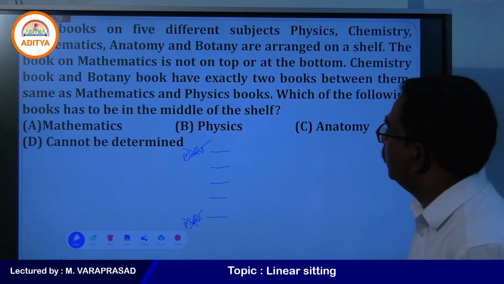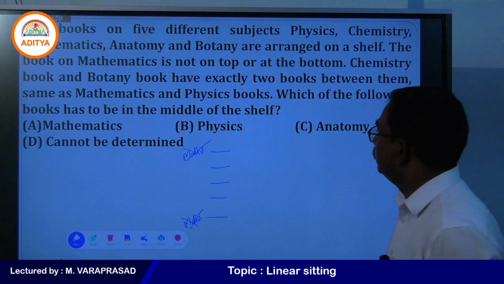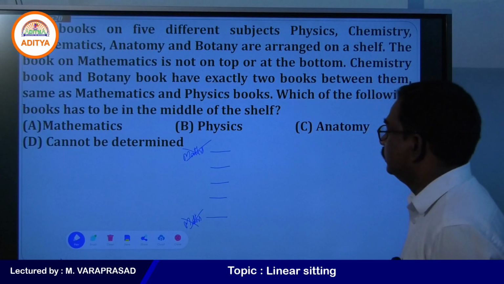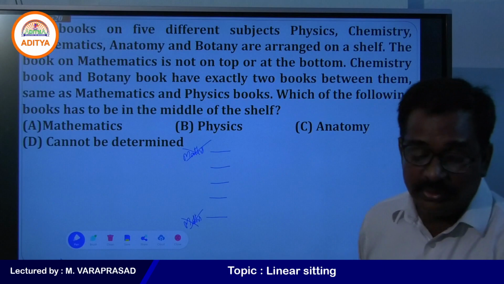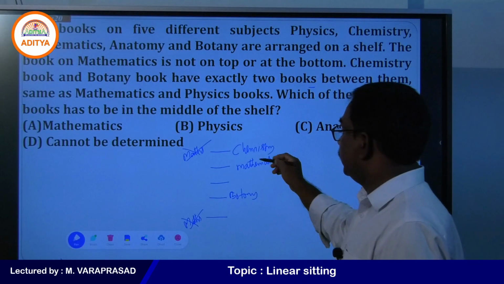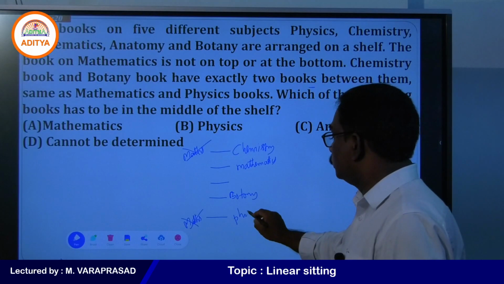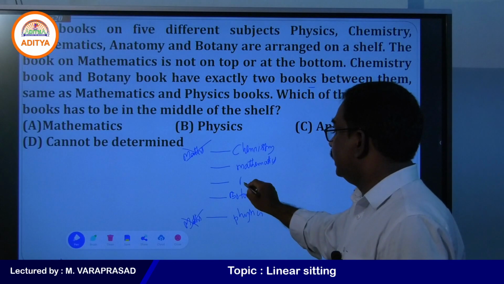Chemistry and Botany books have exactly 2 books between them, same as Mathematics and Physics books. Mathematics and Physics also have exactly 2 books between them. So, what is here? Anatomy.